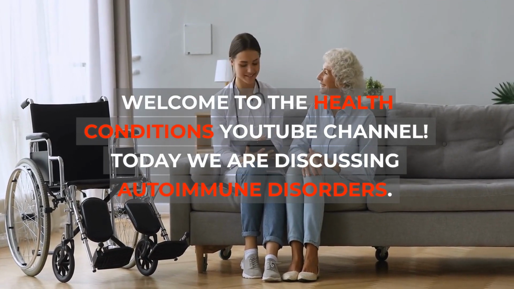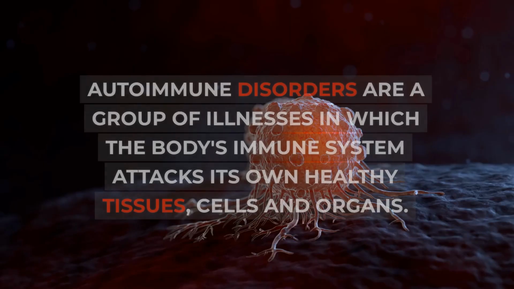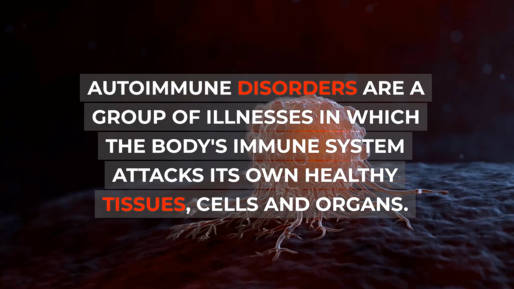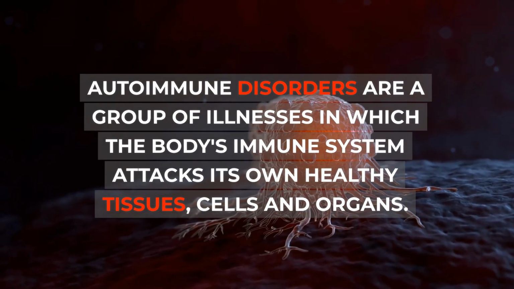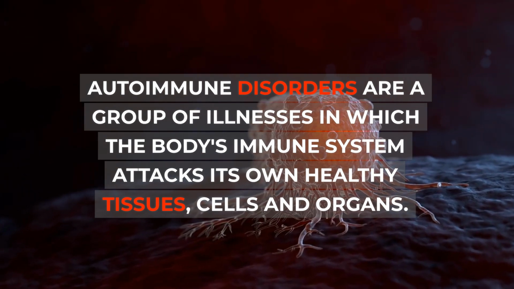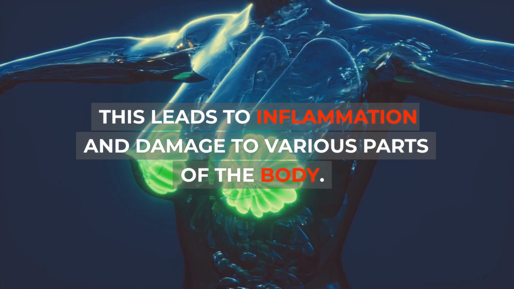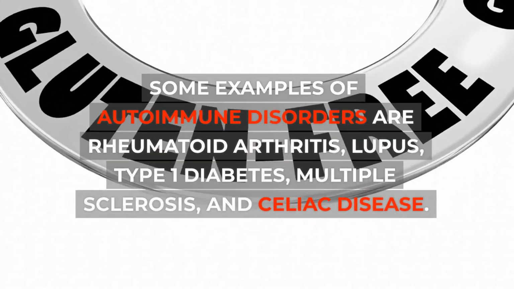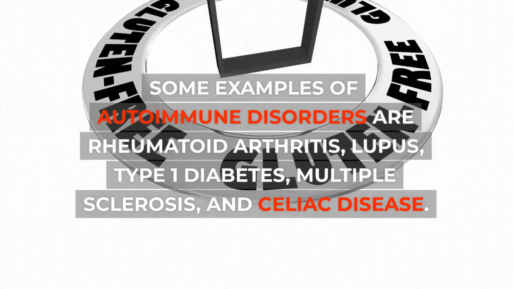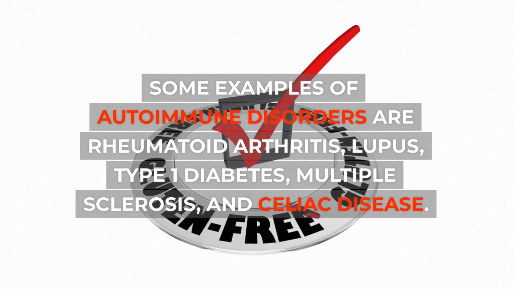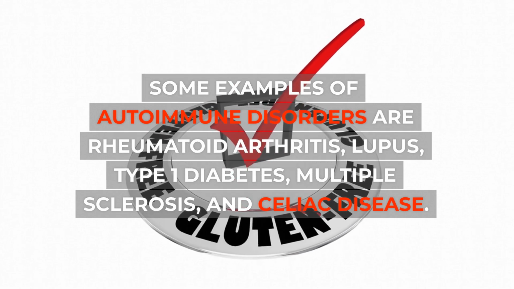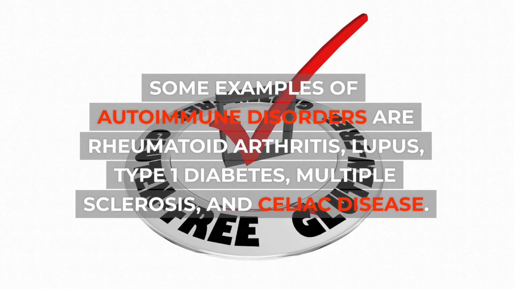Today we are discussing autoimmune disorders. Autoimmune disorders are a group of illnesses in which the body's immune system attacks its own healthy tissues, cells and organs. This leads to inflammation and damage to various parts of the body. Some examples of autoimmune disorders are rheumatoid arthritis, lupus, type 1 diabetes, multiple sclerosis, and celiac disease.